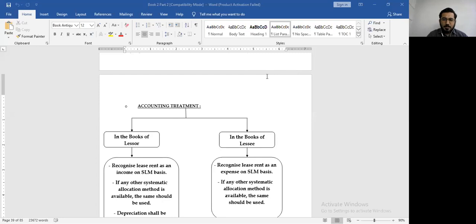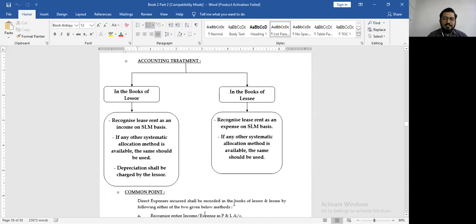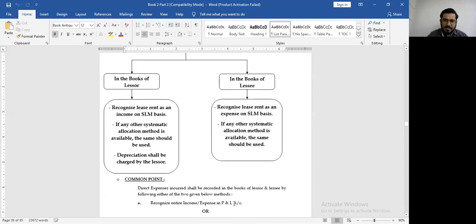Okay, look at the next one again. In the books of the lessee, we will recognize lease rent as an expense on SLM basis. Again, if any other systematic allocation method is available, we will use that method. Since lessor is already charging depreciation, lessee cannot charge depreciation in this case.